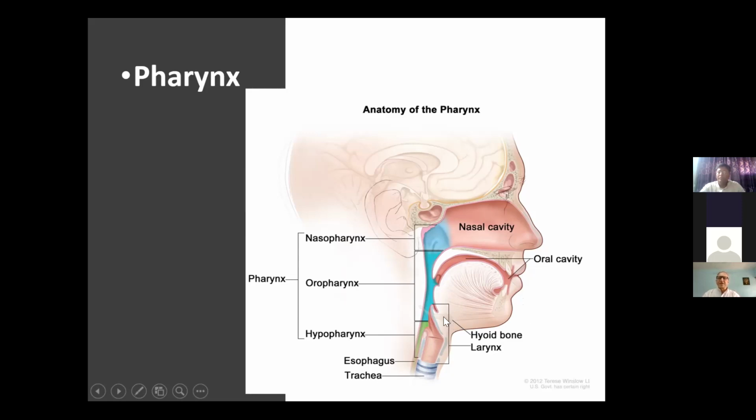The hyoid bone plays a great role because the tongue is attached to it. As you know, the tongue is muscular tissue, and it is attached to the hyoid bone. We can experience, when we are gulping or swallowing something, that the hyoid bone is raised. If we try to gulp and feel here with the fingers, we will perceive that movement of the hyoid bone going up. We will discuss why it is important. So there is the hyoid bone, and then the larynx, and then it continues as the trachea.